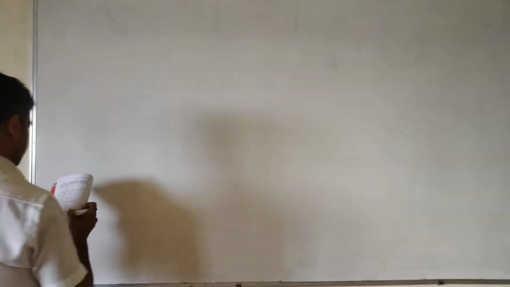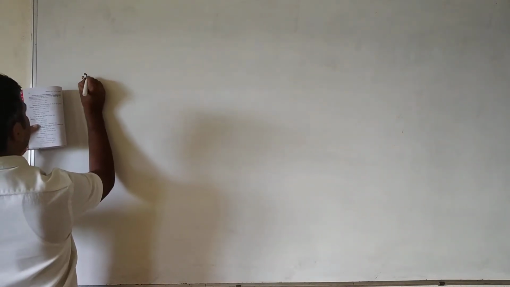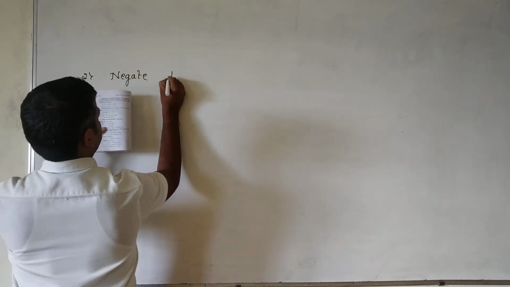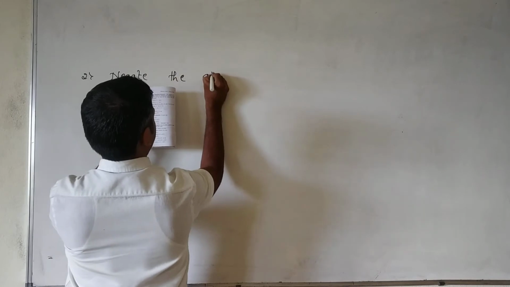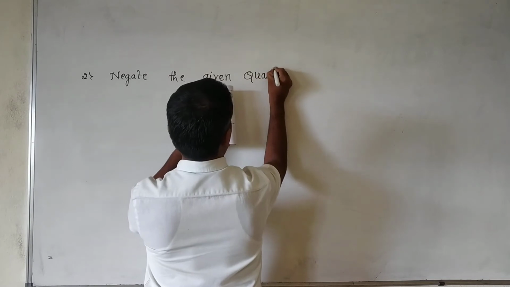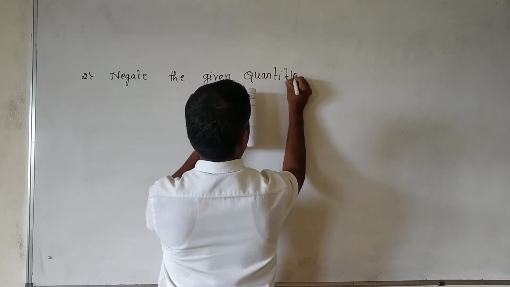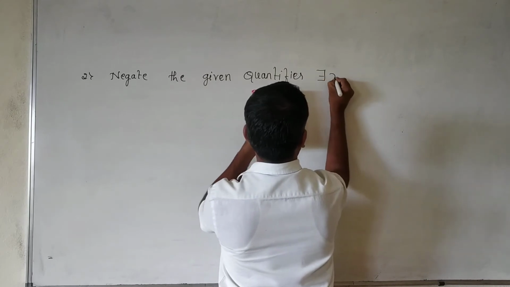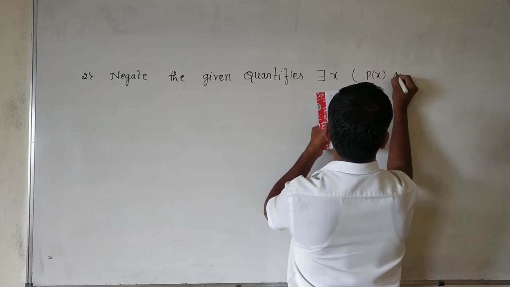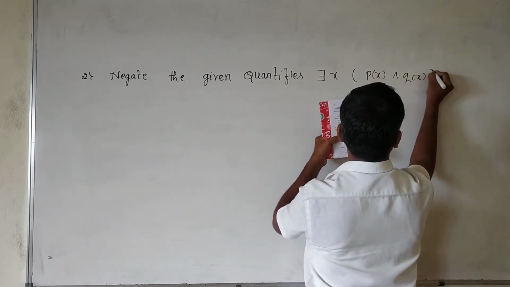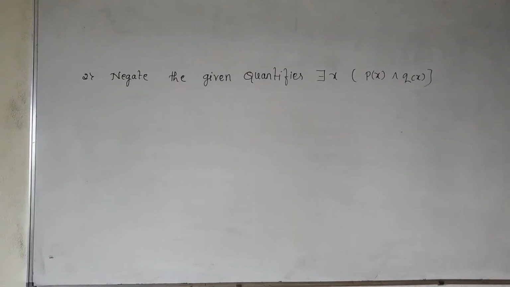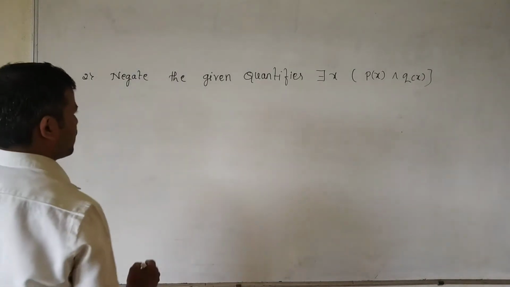Next, the second example: negate the given quantifier, there exists x such that p of x and q of x. There exists is there. What is the negation of there exists? That we have to find out.